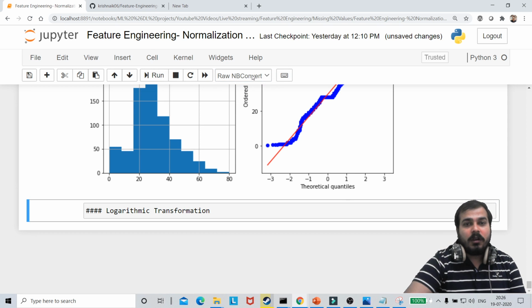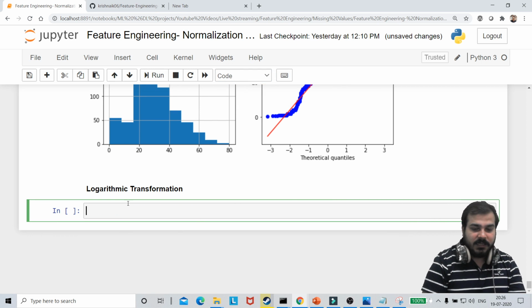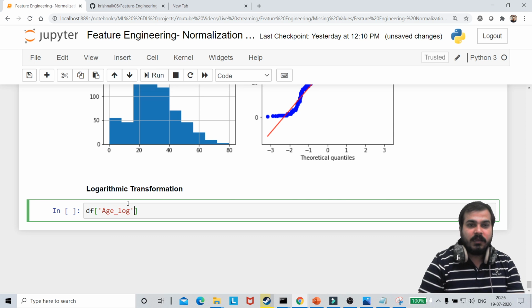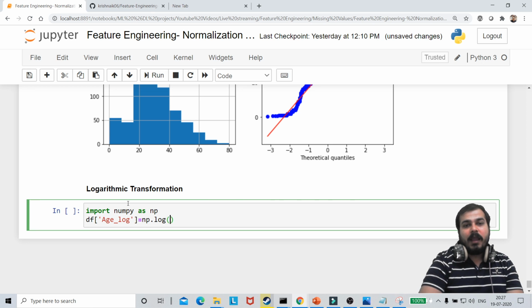In logarithmic transformation, we use a very simple thing. I'll create a new feature, df of age underscore log, and here I am going to say np.log. I have to import numpy also, so import numpy as np, because I'm going to use some log techniques. I apply this logarithmic on my age variable.